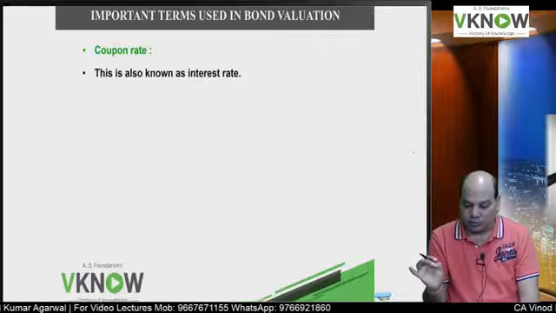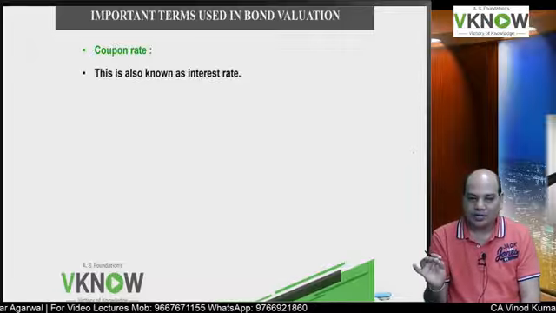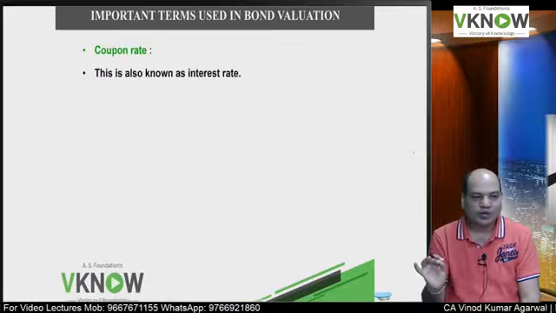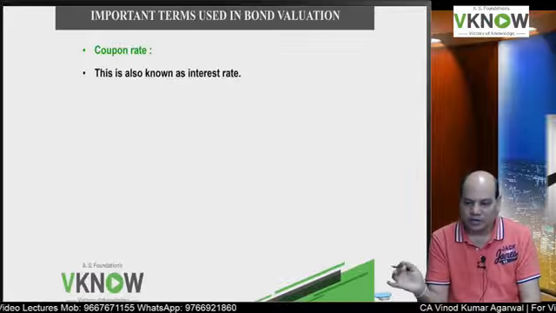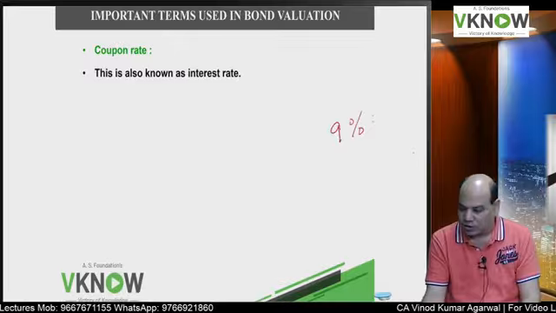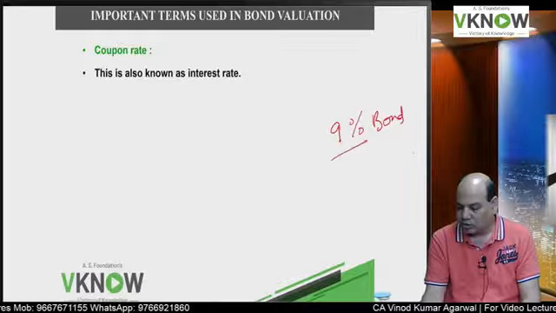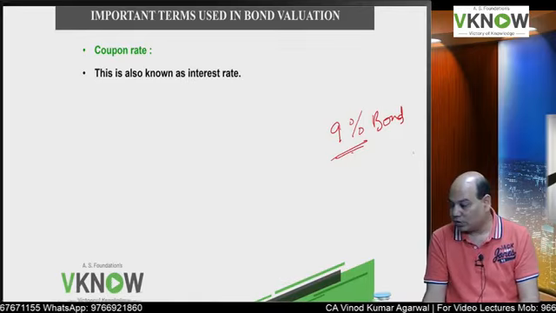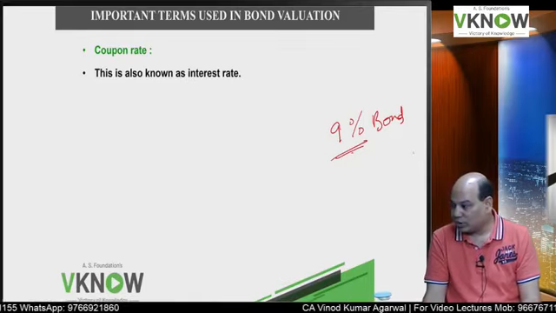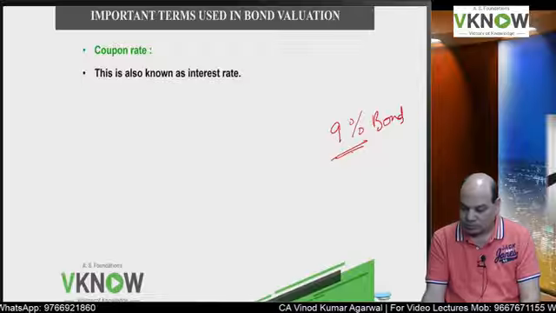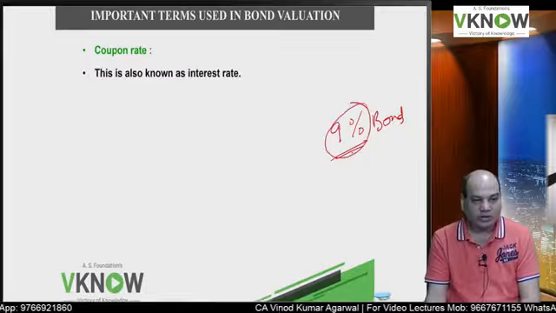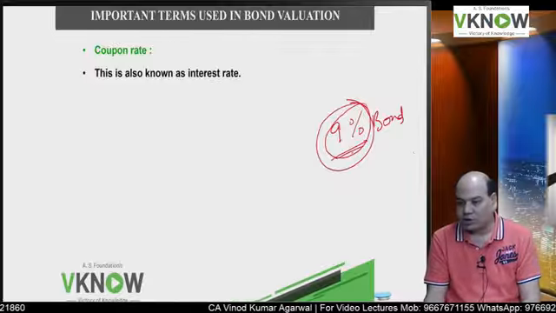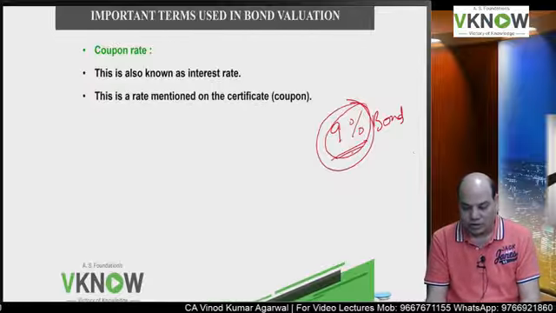Coupon rate means the rate of interest as determined by the company and agreed by the investor that the company is going to pay this rate of interest. So for example, if it is mentioned 9% bond, what does this 9% indicate? Please reply. This 9% will indicate that the coupon rate is 9%. Company will pay interest at the rate of 9% on the face value. So this is called interest rate.